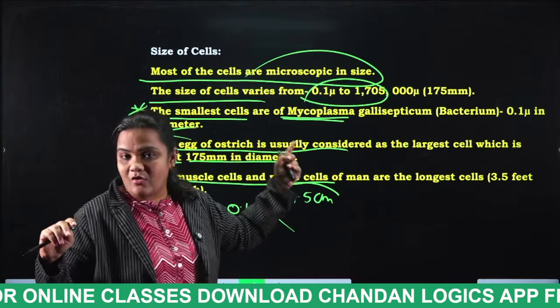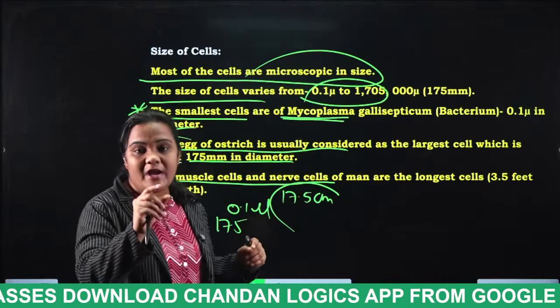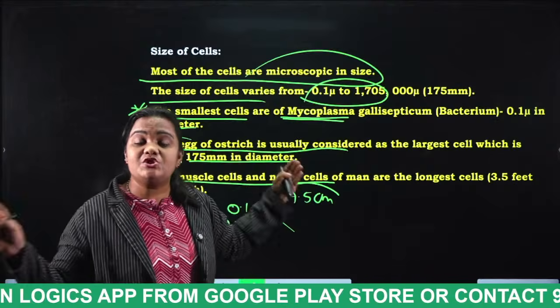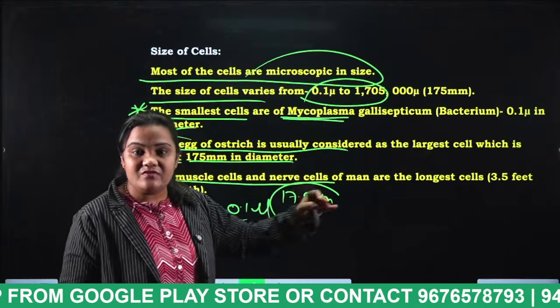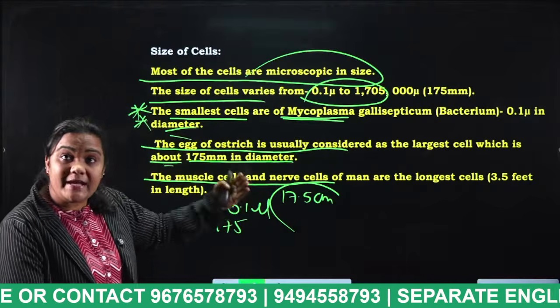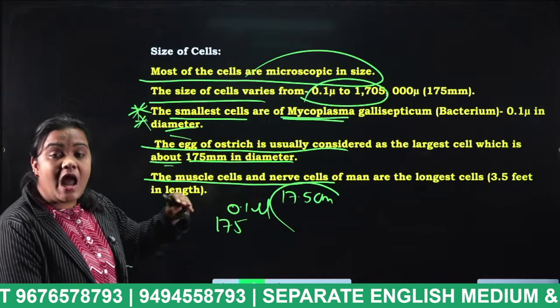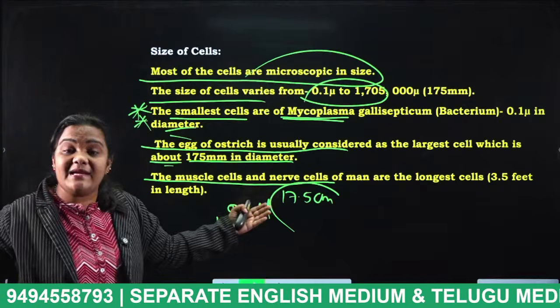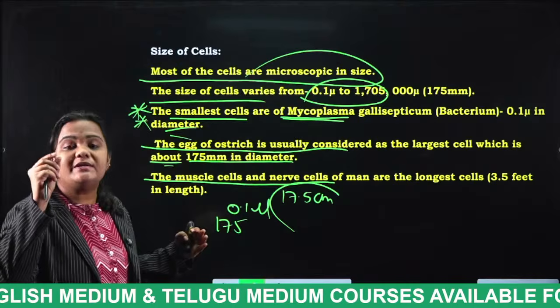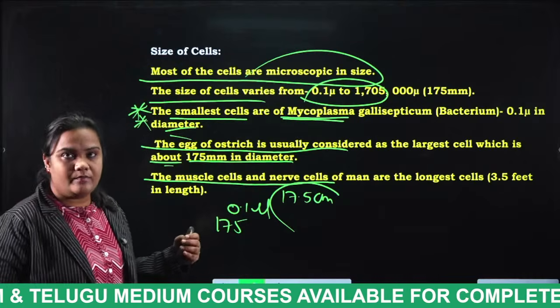Largest is what, students? Ostrich egg. Smallest is Mycoplasma gallisepticum bacterium. And the longest are our muscle cells and nerve cells of the human body. Remember the difference between longest and largest. Longest means it is longer in size, but it is invisible because the diameter of the longest cell is very, very small. Okay?